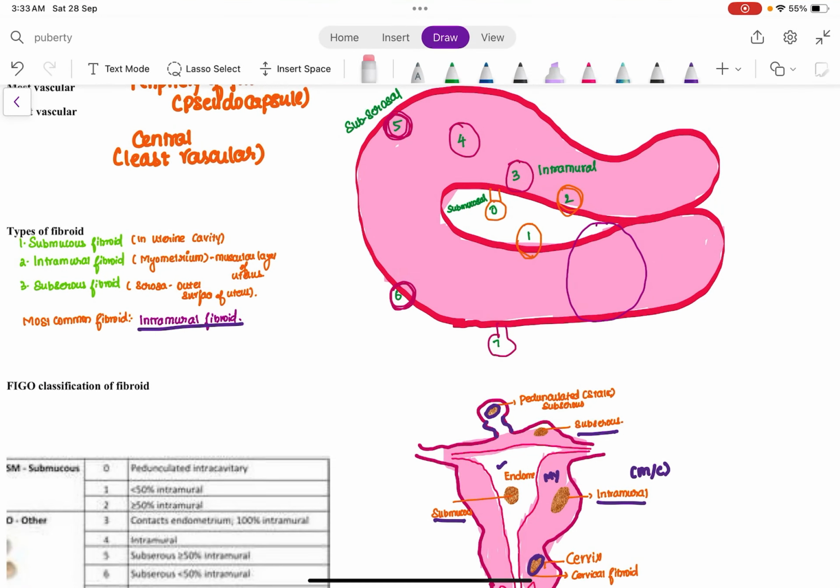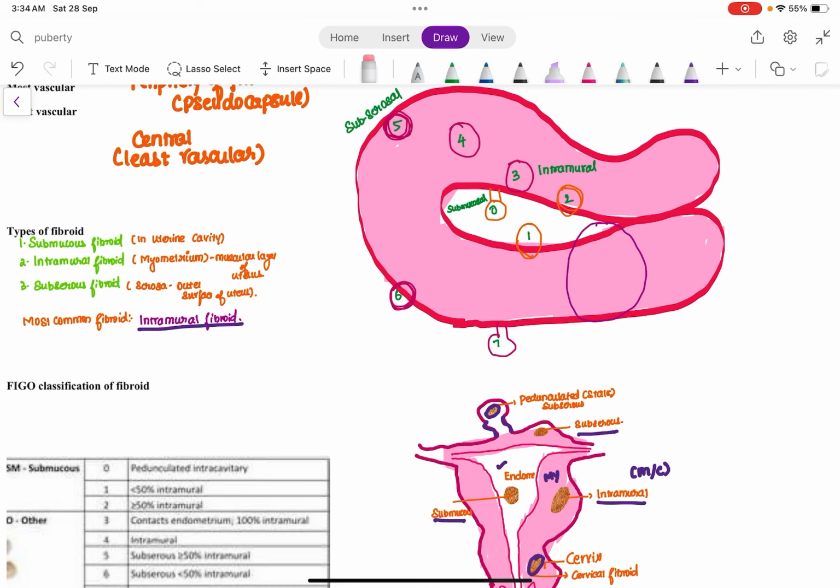What do you mean by the first type? So it starts from 0, 1, 2, 3, 4, 5, 6, 7 and 8 is also present, right? So what is the 0? 0 means pedunculated intracavitary fibroid. So I told you anything if it is present in the uterine cavity, it is a submucous fibroid. And if it is having a stalk, it is called pedunculated. So since it is present in the intracavitary portion of the uterus, it is a submucous fibroid. Since it has a stalk, it is called pedunculated submucous fibroid. So FIGO classification 0 is pedunculated submucous fibroid.